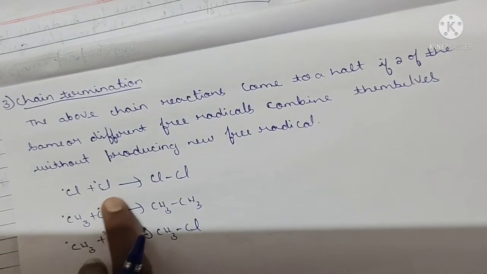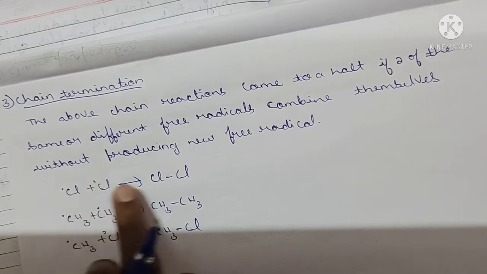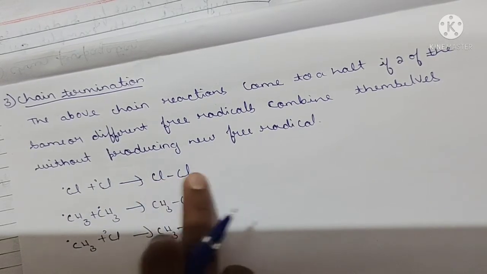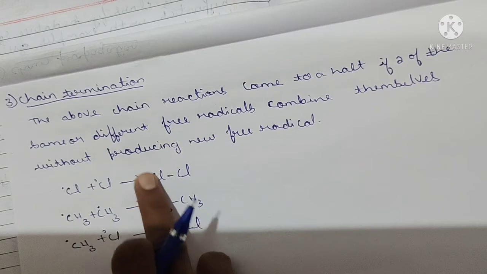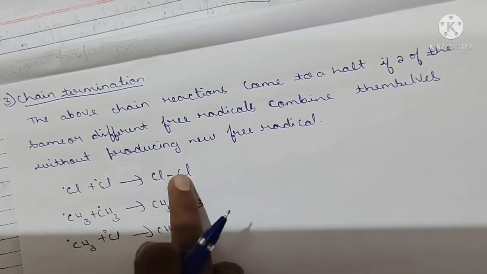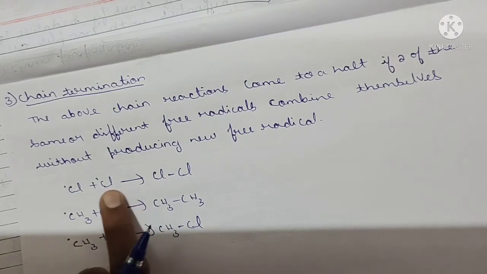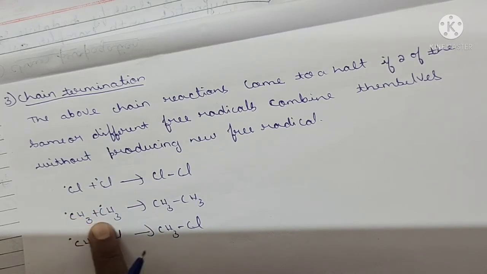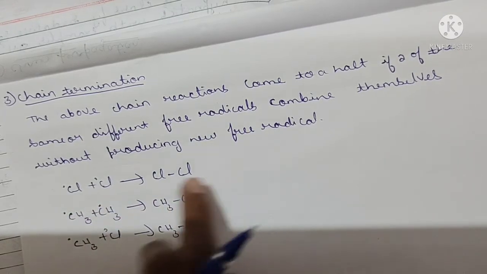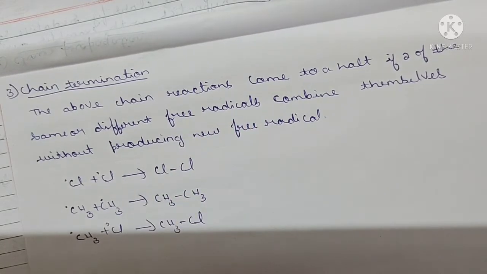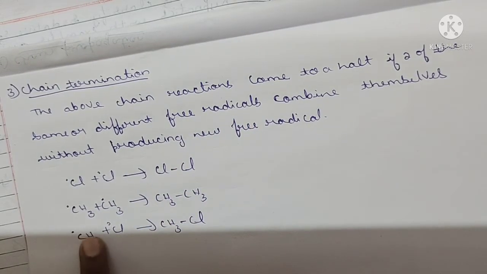See here, these are two same chlorine free radicals, they form Cl2. These are not free radicals, they have occupied shells, occupied orbitals. Now two CH3 free radicals combine and form C2H6. CH3 is a methyl free radical, and chlorine is a free radical.